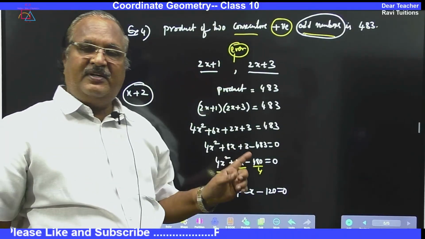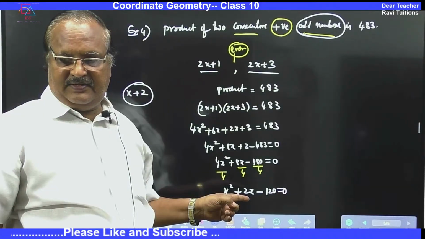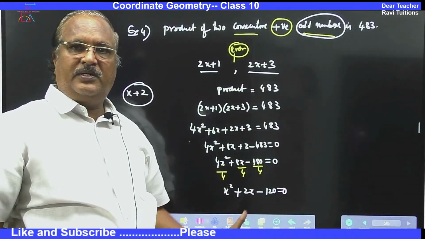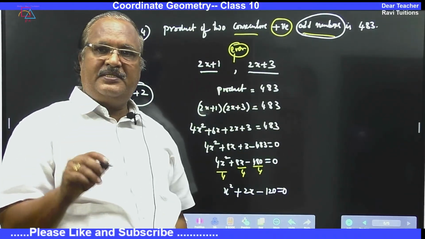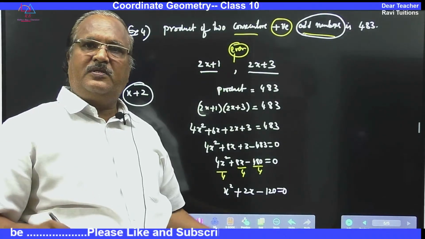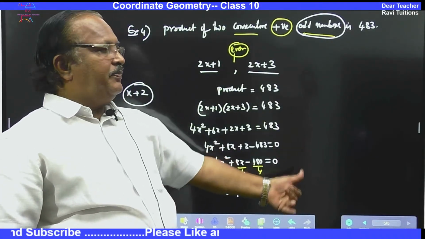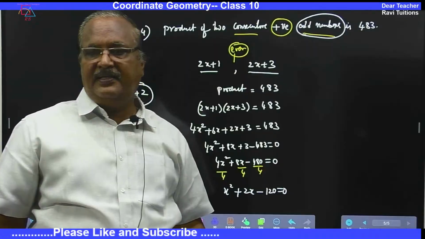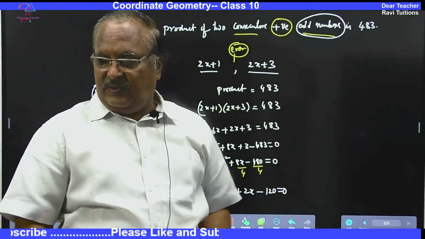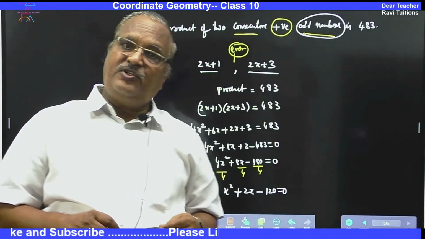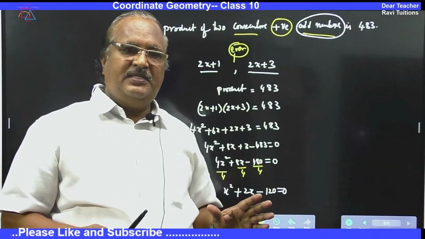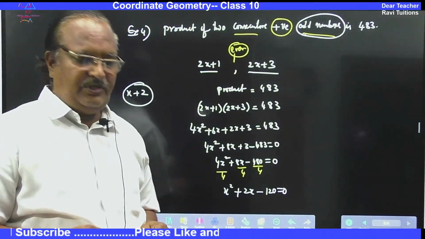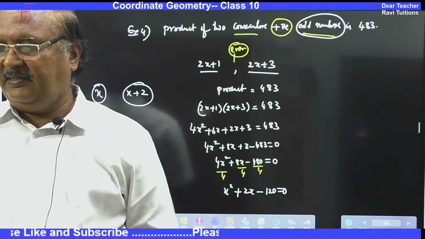So, now you will get one positive x, one negative x in this. You will get one positive value, one negative value. Because it is positive, you ignore the negative value, write that as the numbers are positive, x is not equal to negative, and then take the positive x and put it in these numbers, and you will be getting the integers. So, at present I will stop at this point. Tomorrow also I am going to do word problems. Now, this is only number problems. Tomorrow age problems and digit problems I am going to do. Okay? Bye bye. See you.